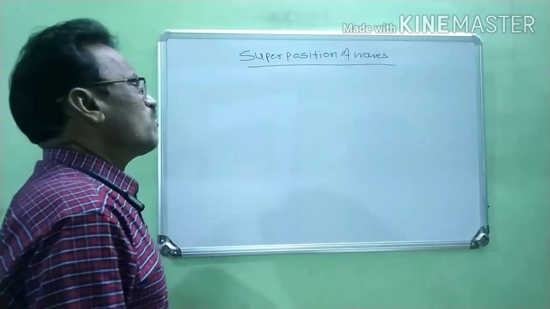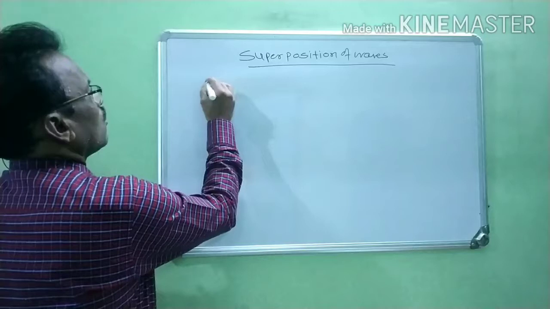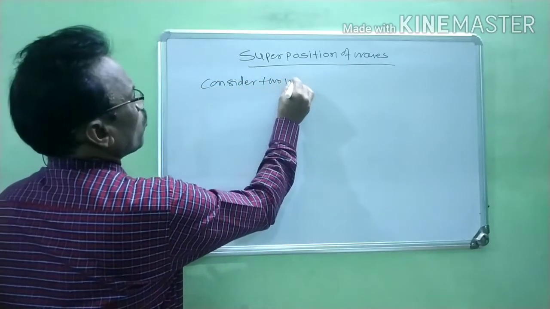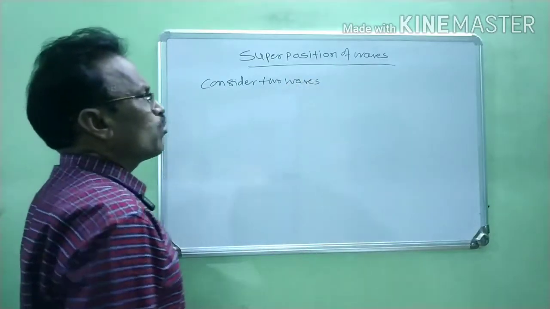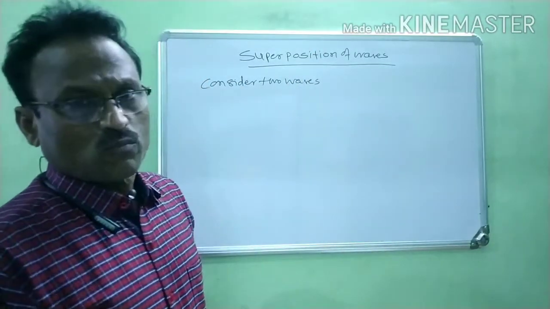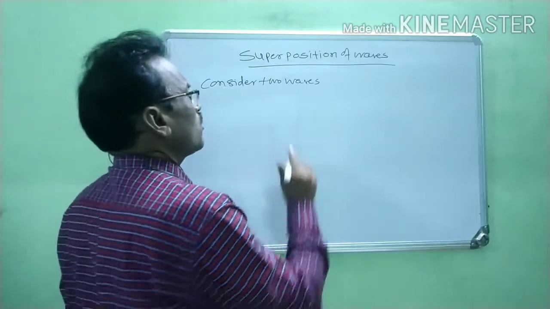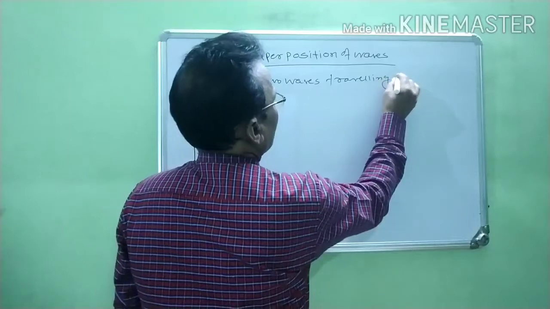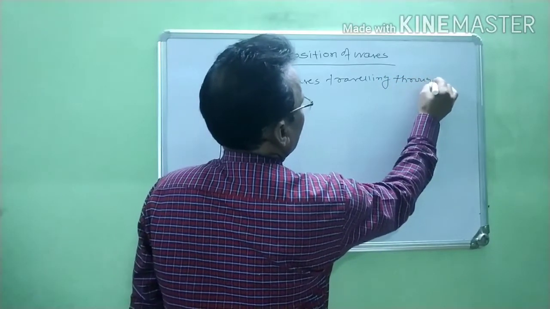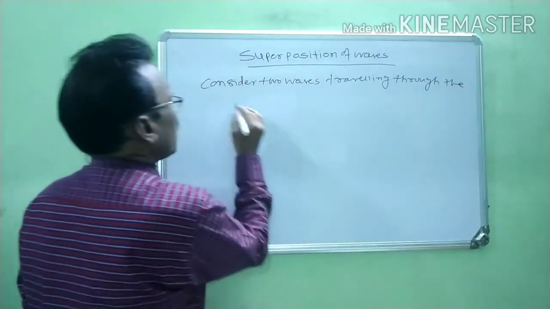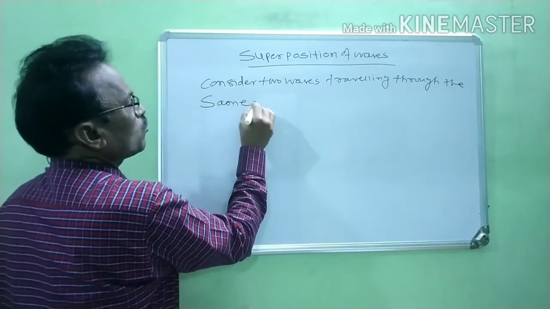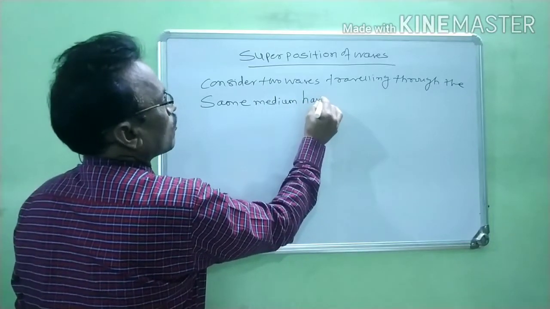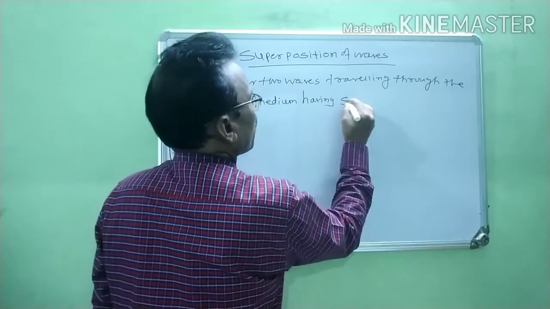Therefore we consider two waves traveling through the same medium, having the same frequency.